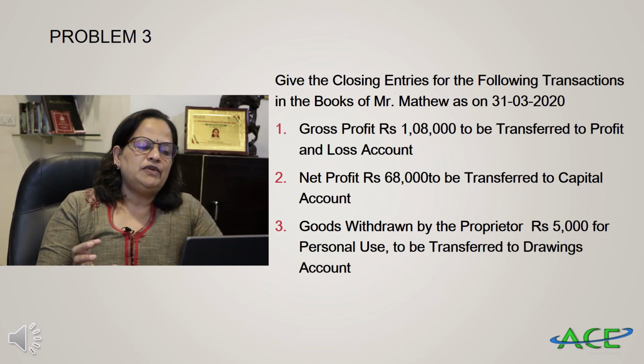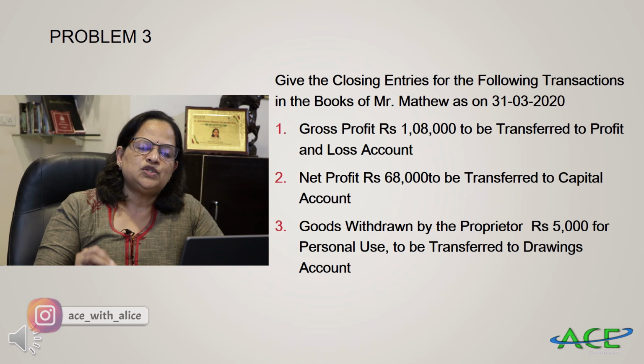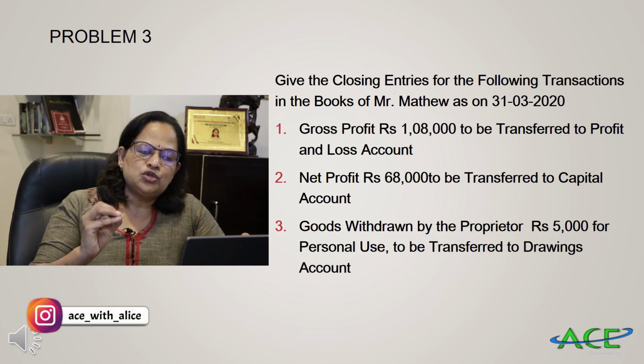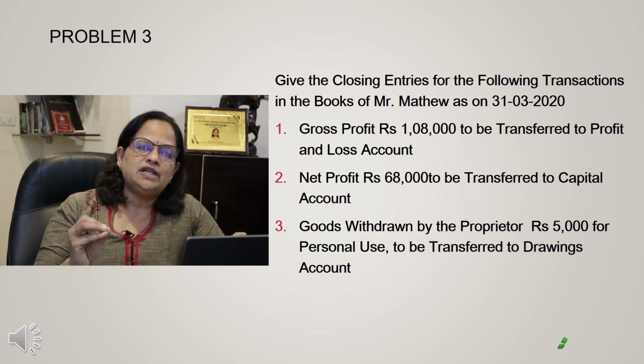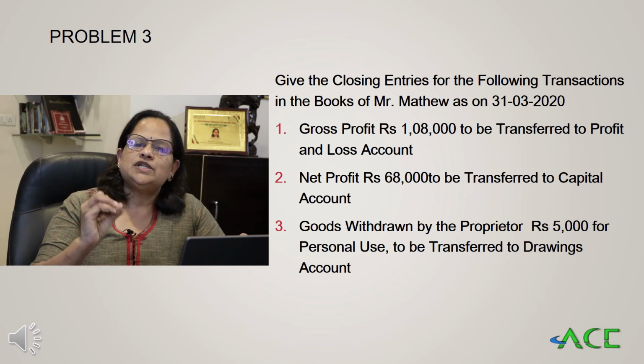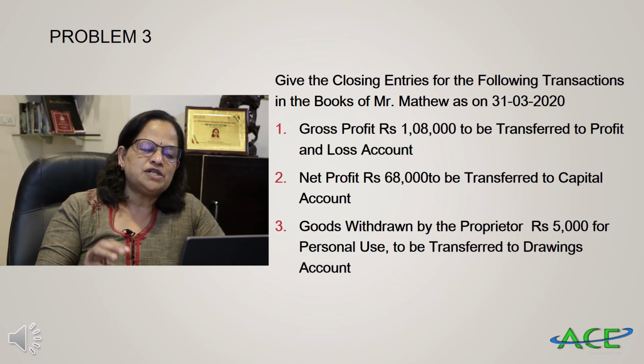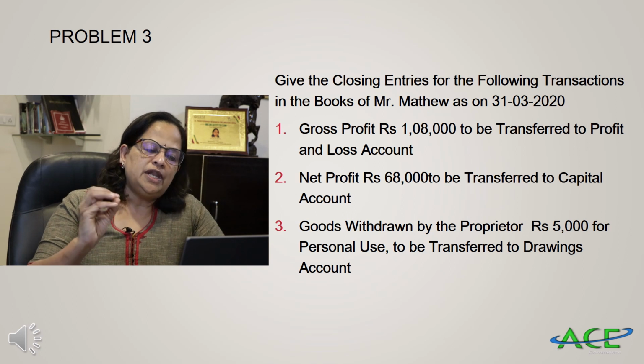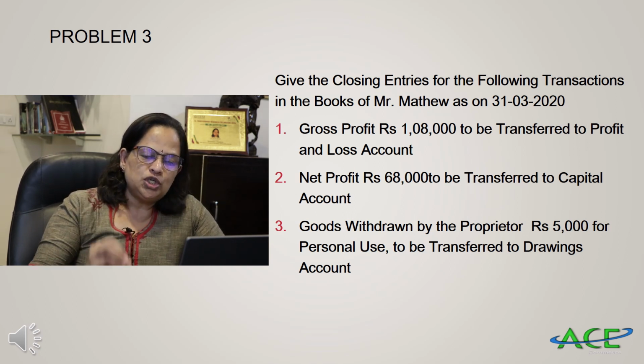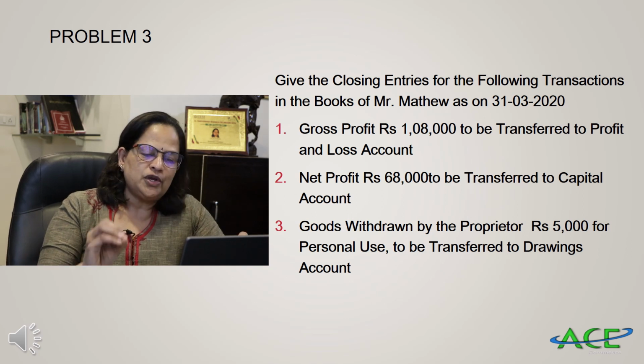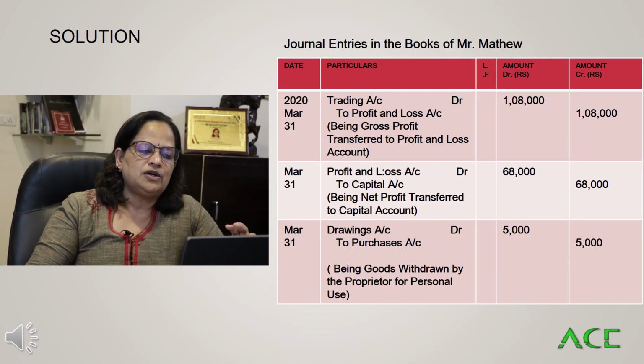Now the third problem we are going to do. Give the closing entries for the following transactions in the books of Mr. Matthew as on 31/3/2020. Gross profit rupees 1,08,000 to be transferred to profit and loss account. Net profit rupees 68,000 to be transferred to capital account. Goods withdrawn by the proprietor, that is drawings, rupees 5,000 for personal use to be transferred to drawings account. So we will see how we will do these transactions.